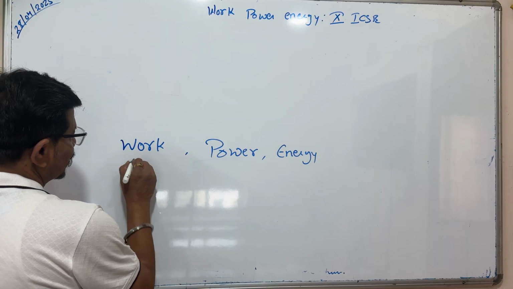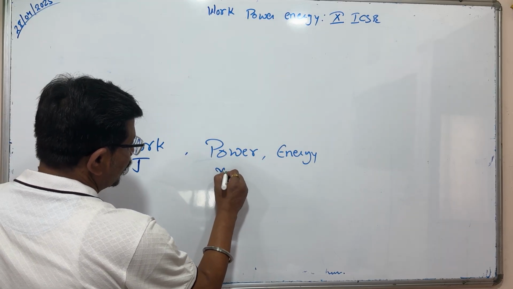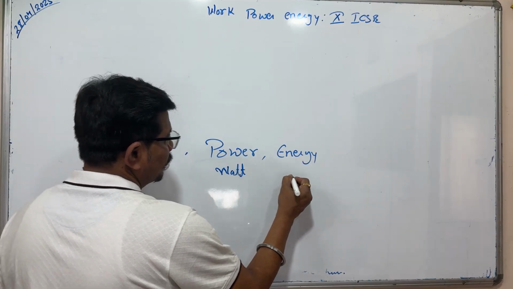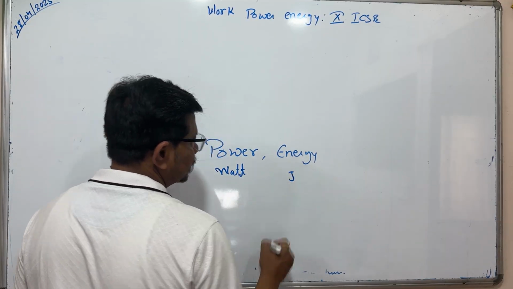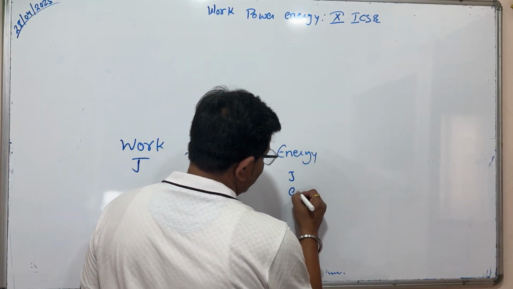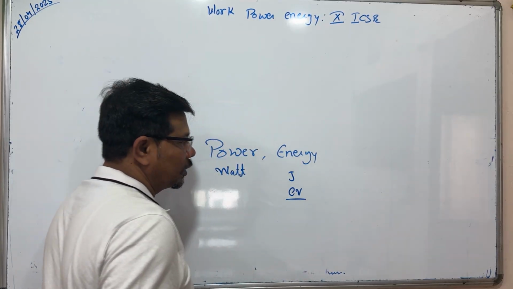Unit of work is joule, unit of power is watt, and unit of energy is also joule. But in case of energy, you can use the smallest unit, that is called electron volt.